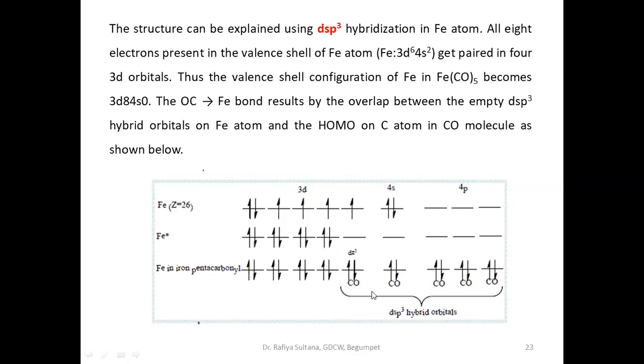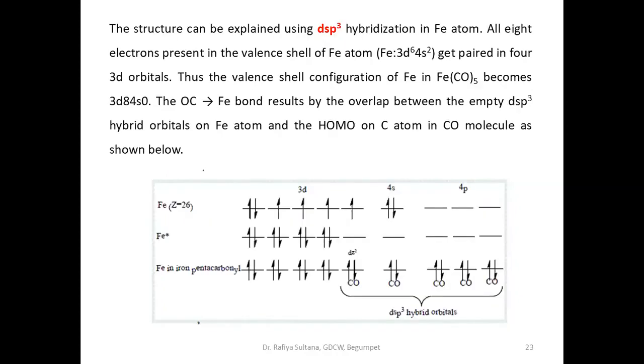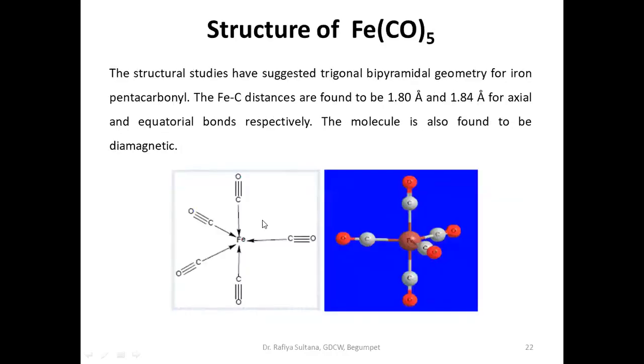Into these dsp3 hybrid orbitals, the carbonyl will donate a pair of electrons and form a sigma bond, that is a dative bond. So it will get the structure of trigonal bipyramidal.